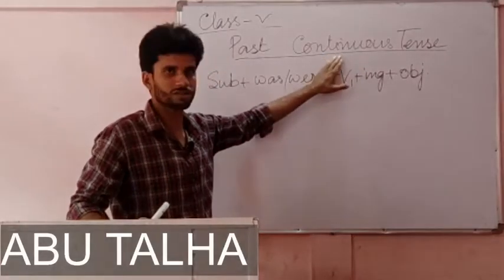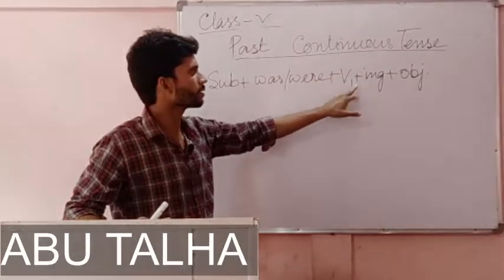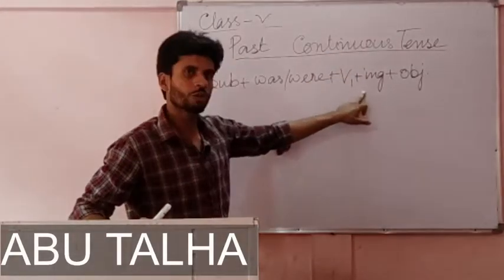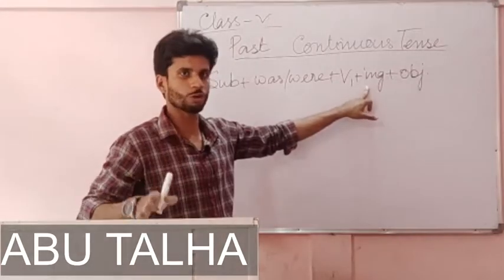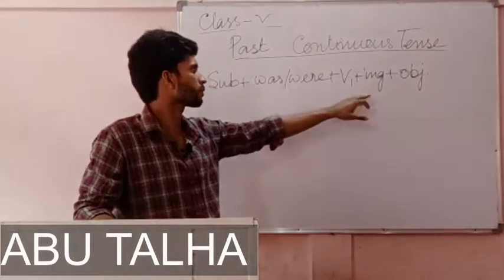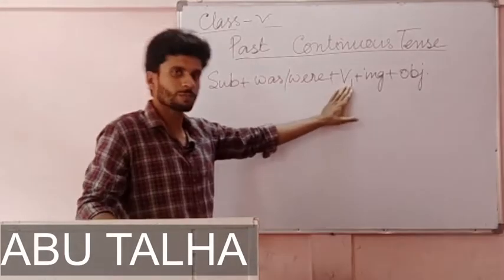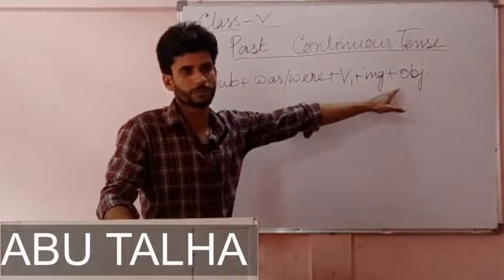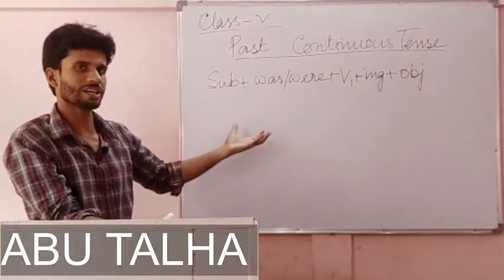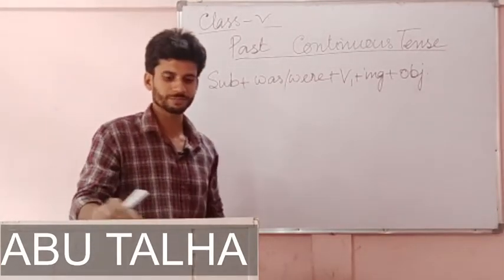Since it is continuous tense, in all the continuous tenses V1 plus ing is common. This will be there in all the continuous tenses. So subject plus was or were plus V1 plus ing plus object. This is the formula of writing sentences in past continuous tense.